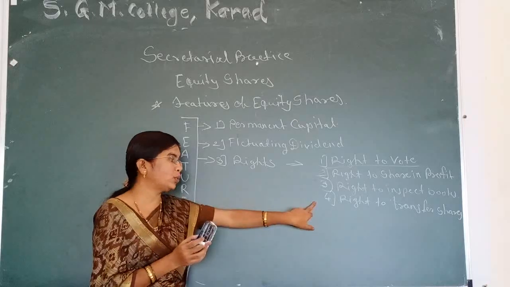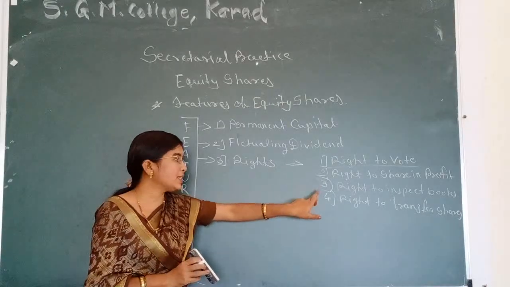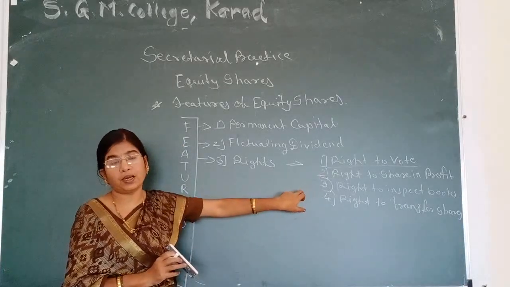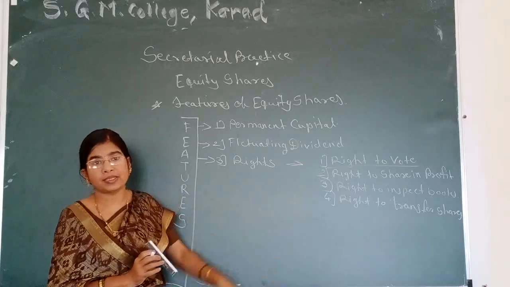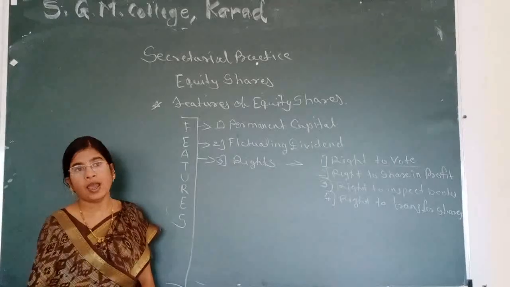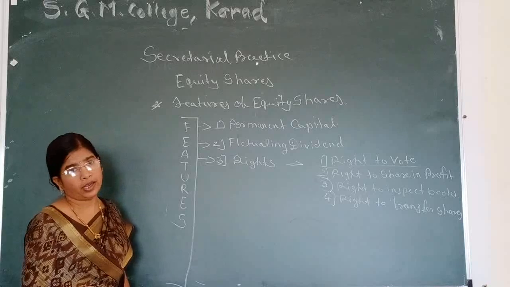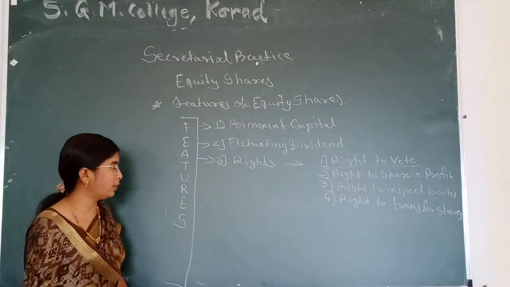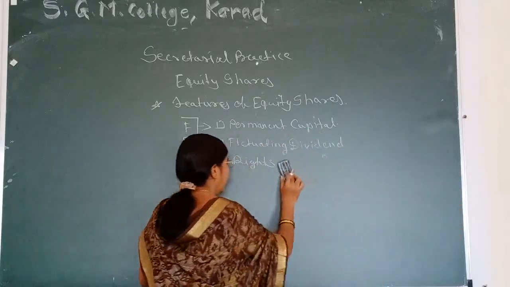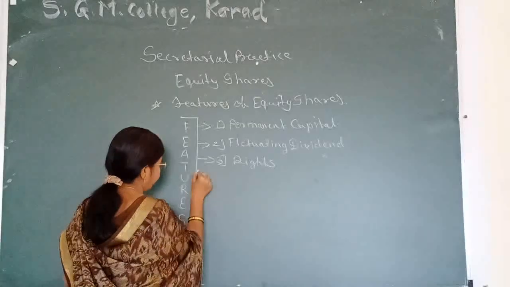There are 4 types of rights given by the Companies Act to shareholders. These rights are not only given by a company, but they are given by the Companies Act. These rights are mentioned in the Companies Act 2013, and so every company has to give these rights to equity shareholders of that particular company. Next feature is no preferential right.